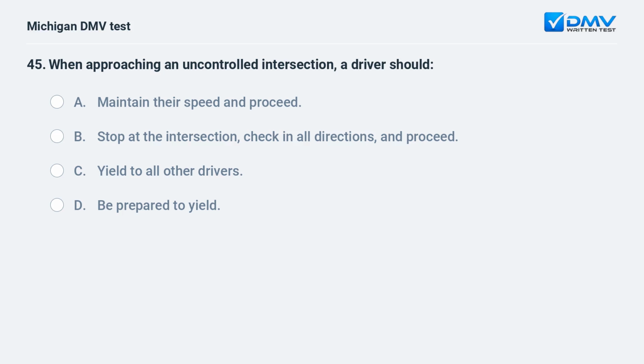When approaching an uncontrolled intersection, a driver should A. maintain their speed and proceed. B. stop at the intersection, check in all directions, and proceed. C. yield to all other drivers. D. be prepared to yield.